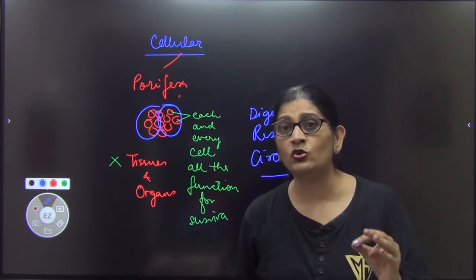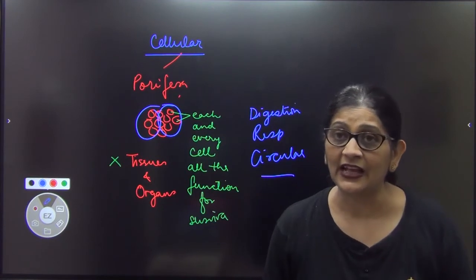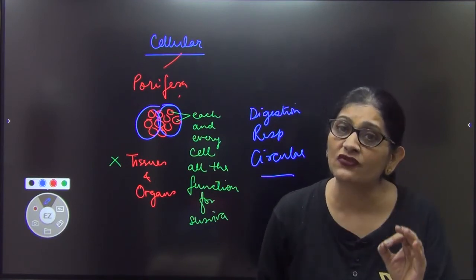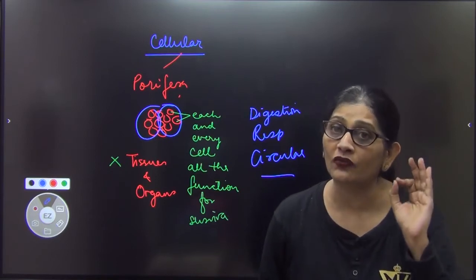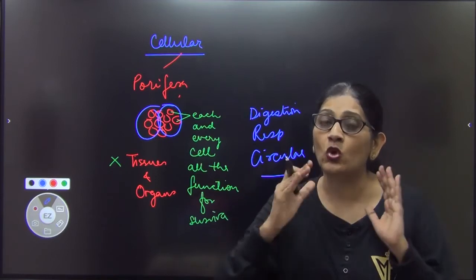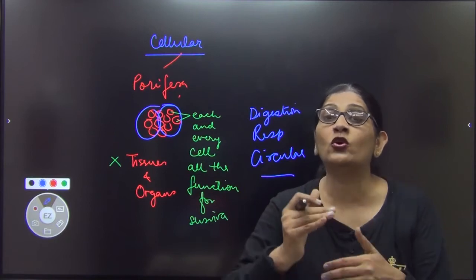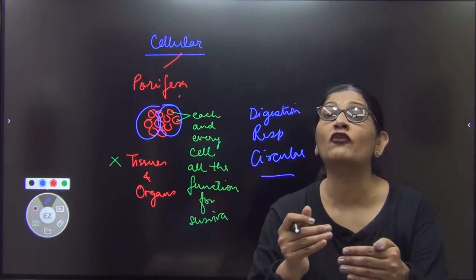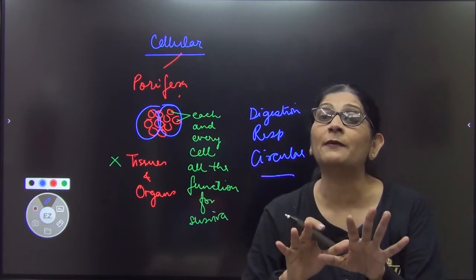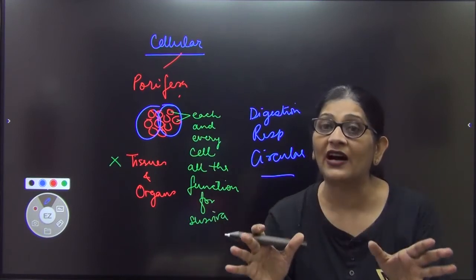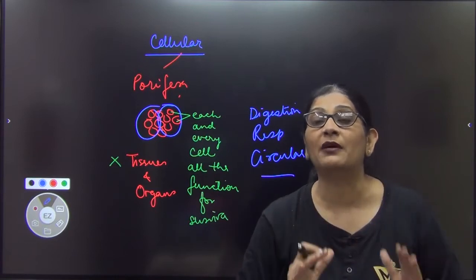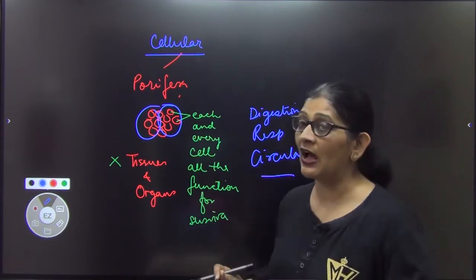Later evolution में nature saw that it was a very wasteful process and time-taking process and a lot of energy was being wasted. So it was decided कि why don't we do little division of labor. Division of labor मतलब काम का बंटवारा. Labor काम, division बंटवारा. Why don't we do little काम का बंटवारा?